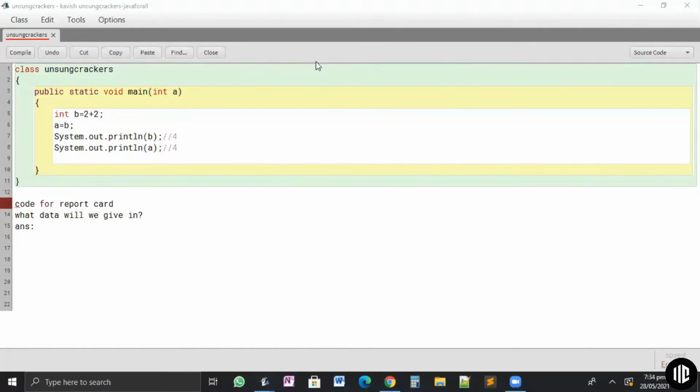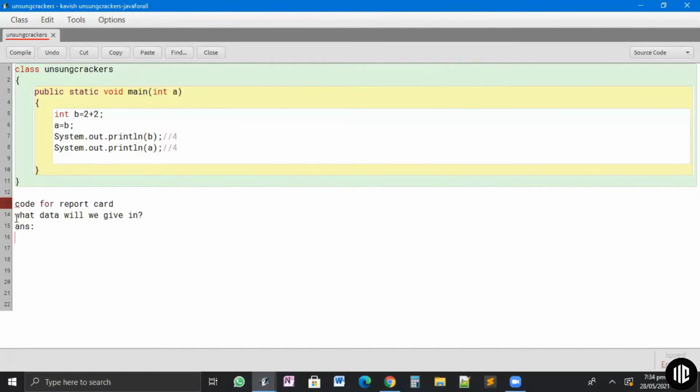Name of subjects, maximum marks. Correct. Then we can have the name of the student. That'll be correct.